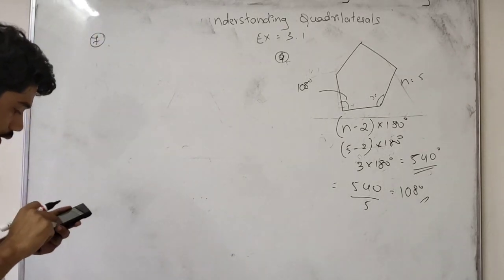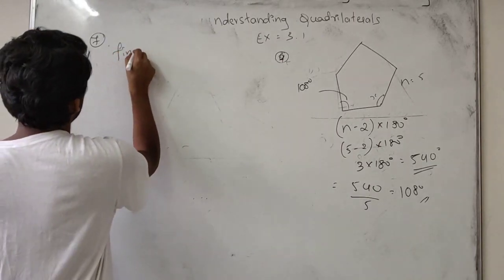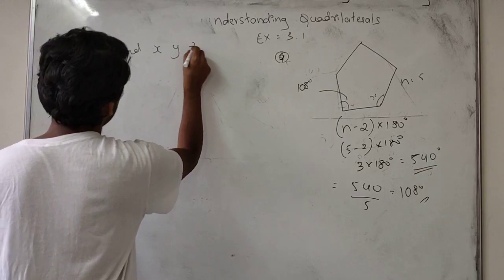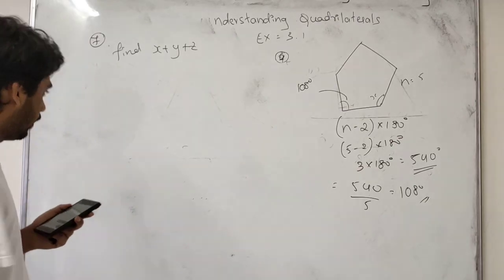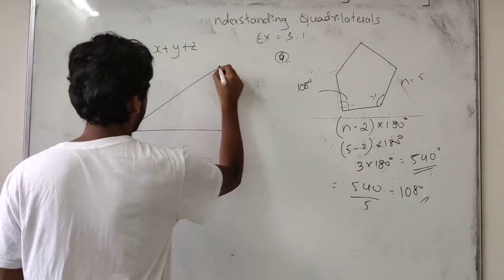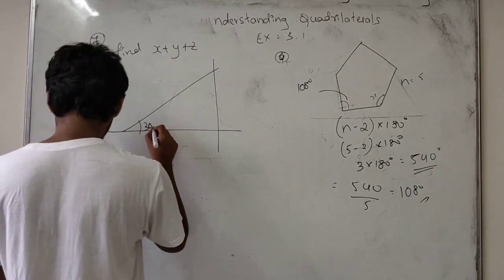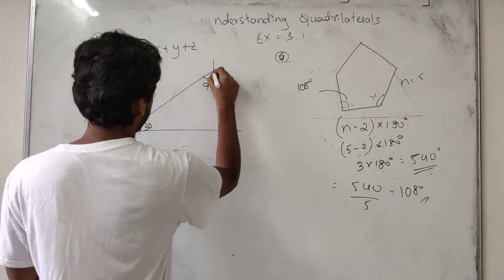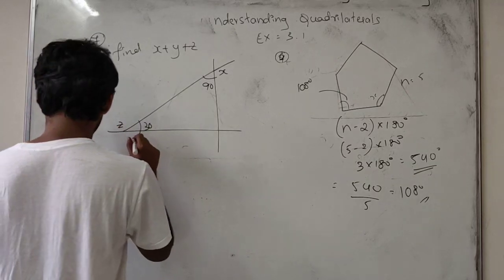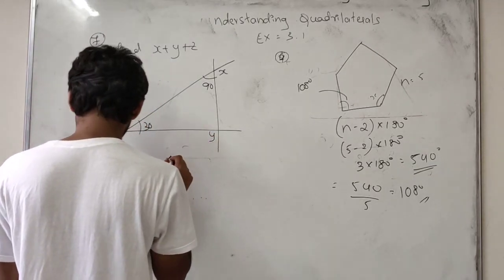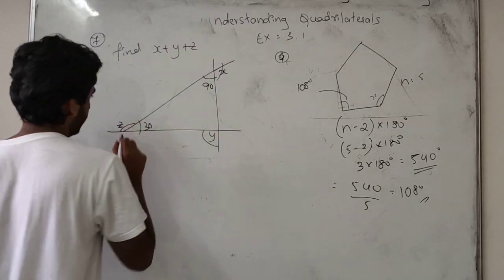So the 7th one, first question: find x, y, z. Here we have to find the value of x, y, z. The figure has been given like this. This is 30 degree. This is 90 degree. Here x, here z, here y.